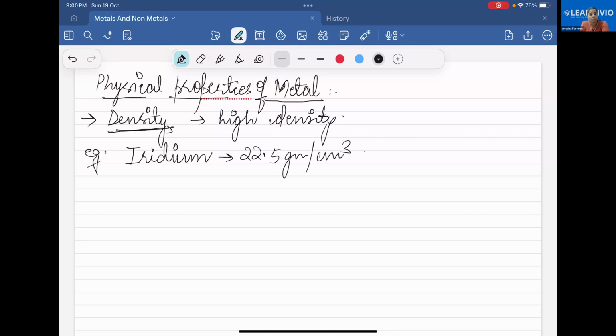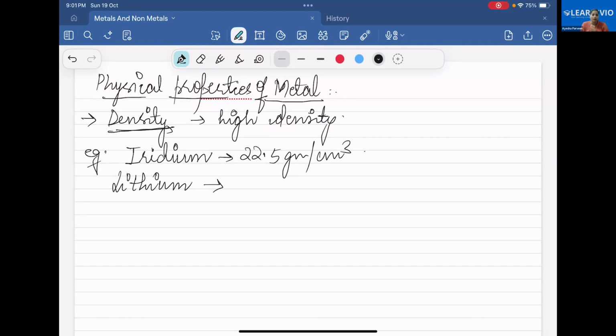And the lowest is lithium. So don't forget about the density of metals.